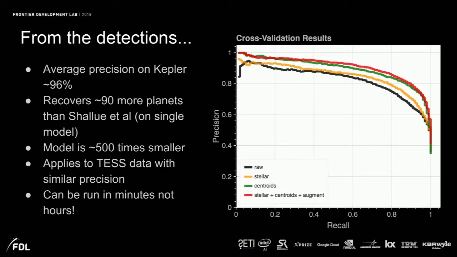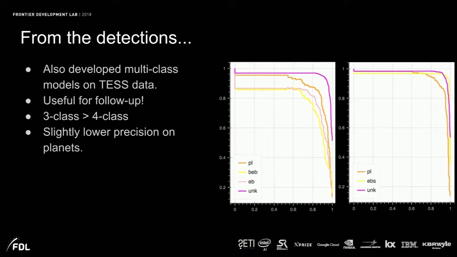And we also looked at, rather than just planet, not planet, whether we could classify some other signals. So these are similar curves, but they account for binaries and background eclipsing binaries. And we do almost as well, about 94%, but we do get some confusion between the different classes. But this could be useful for follow-up because we want to know what we're looking at and what could be an eclipsing binary or what could just be noise.